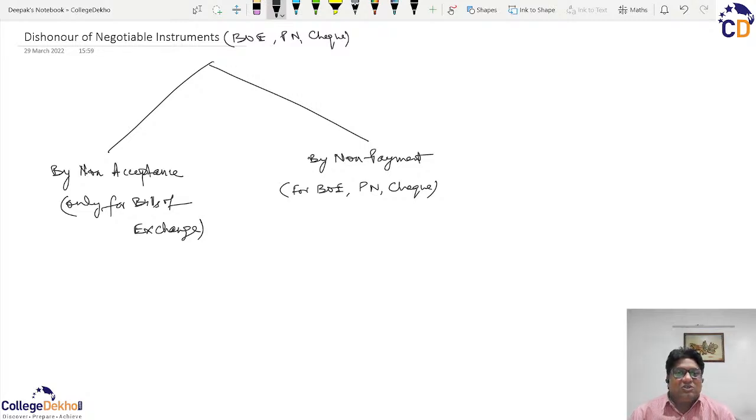And whenever there is such dishonor, a notice of dishonor needs to be served. So whether there is a dishonor by non-acceptance, or whether there is a dishonor by non-payment, the notice of dishonor shall be served by the holder to such defaulting party, so that legal action can be initiated against the defaulters, and proper damages can be claimed for such loss which may have been incurred, and then the defaulter will be liable to pay for such damages.